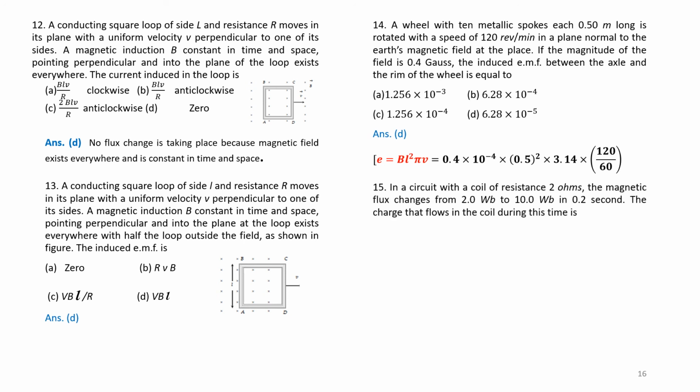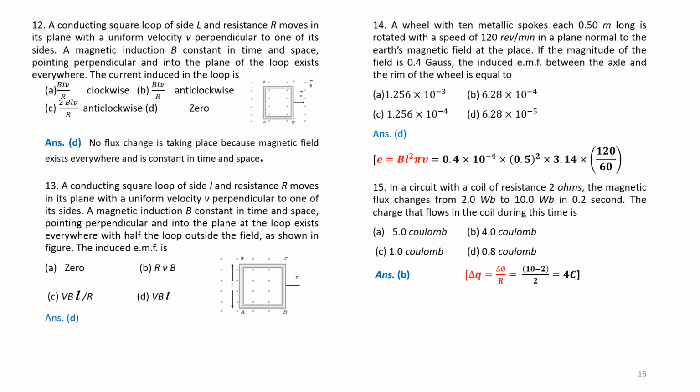Question number 15. In a circuit with a coil of resistance 2 ohms, the magnetic flux changes from 2 webers to 10 webers in 0.2 seconds. The charge that flows in the coil during this time is: option A, 5 coulomb. Option B, 4 coulomb. Option C, 1 coulomb. And option D, 0.8 coulomb. Answer is B, that is 4 coulomb.